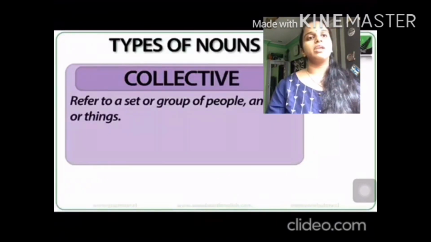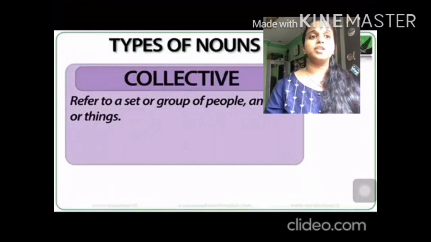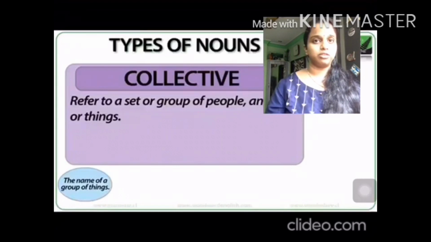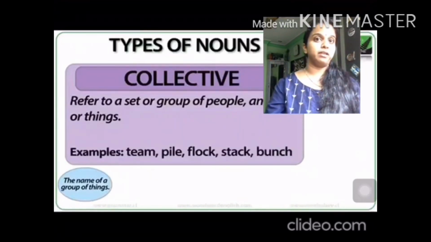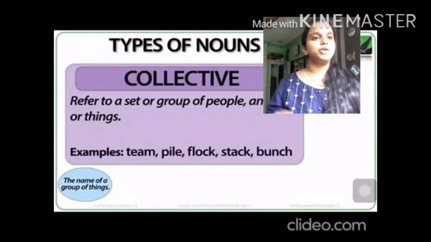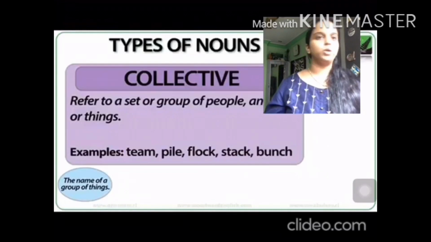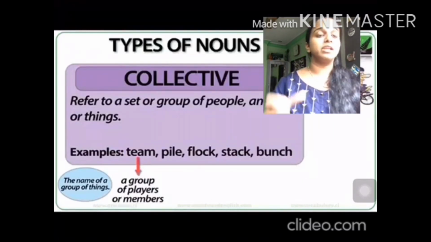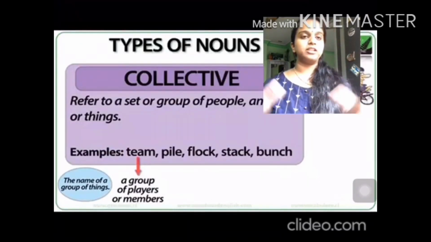Moving ahead with the next type of noun, which is collective noun. Collective noun refers to a group of people, animals, or things. It is a set or group of people. Like when I have to say that there are hundreds of people in the mall, instead of saying this, I would like to say there is a lot of crowd, so I won't be going there. Right? Crowd is a word given to a group of people when they gather together.